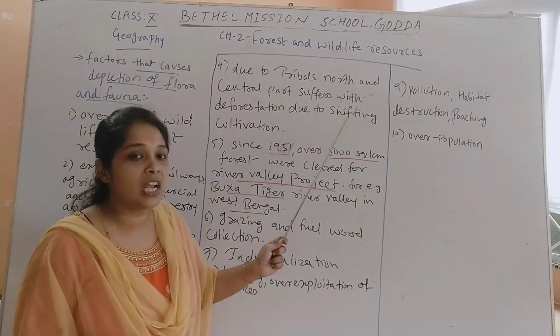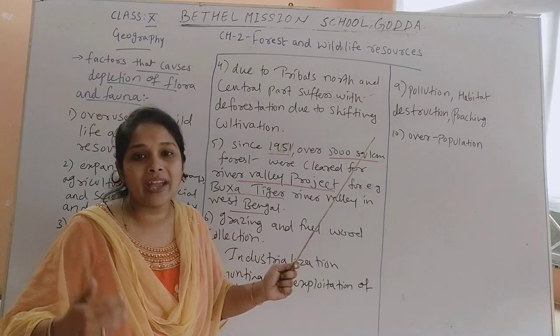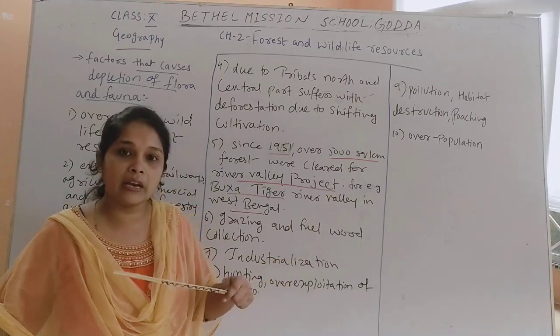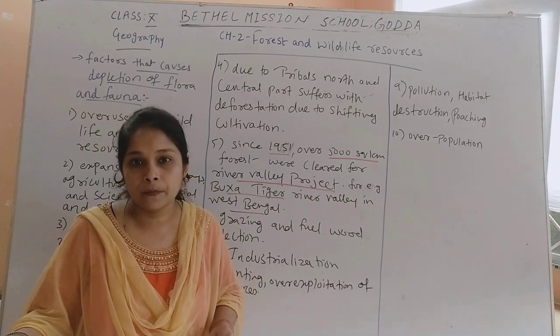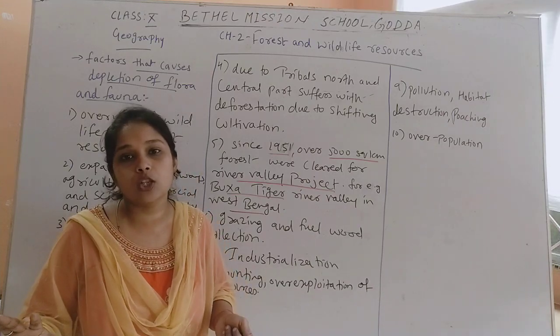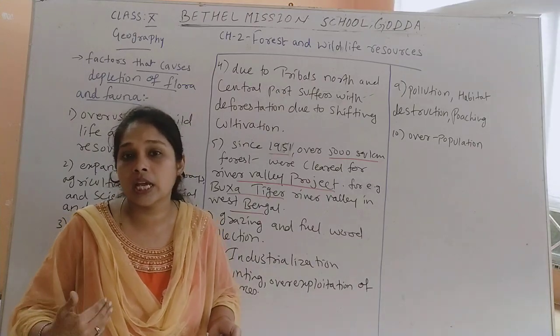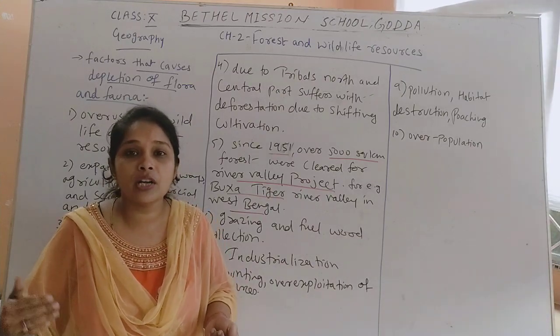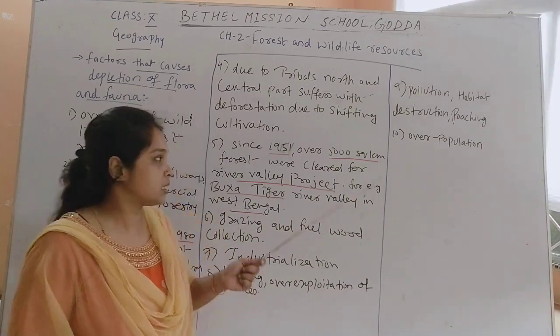And due to this shifting cultivation, they are converting forest areas into agricultural land, and once they are done with that land, they shift from that land, but the forest will not be there again because they cut down the forest for that agricultural activity. So because of the tribals, you can see that the northern and central parts of India get deforested due to shifting cultivation of tribals in those areas.